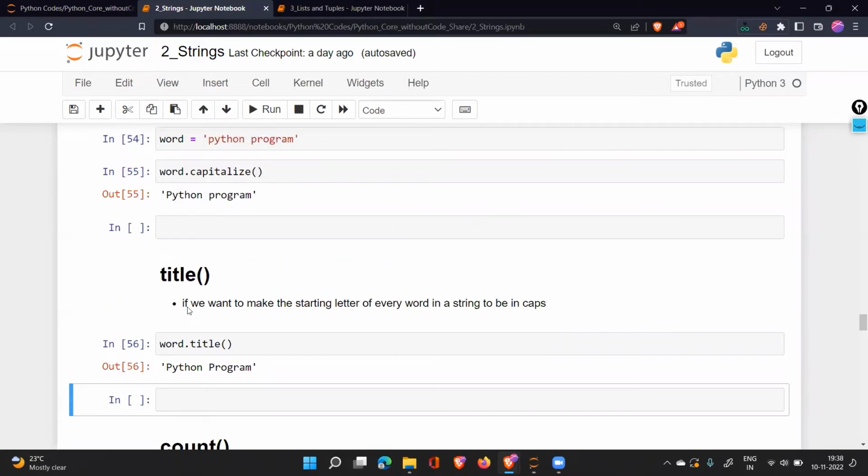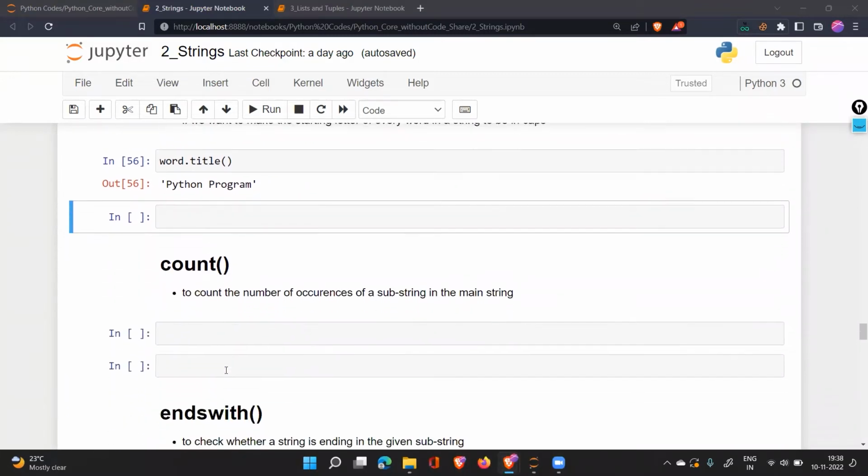So after capitalize, we have dot title. And these are very simple to use because you just need to write the variable in which your text is stored. And when you take that variable, you need to write dot title and then the brackets. What does this mean, dot title and the brackets? Everything you'll understand by the end of this whole concept. But for now, just try to understand whatever you can. Dot title.